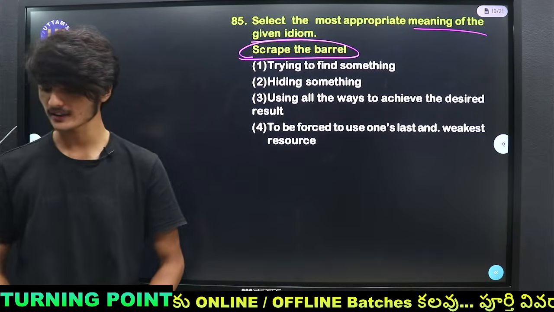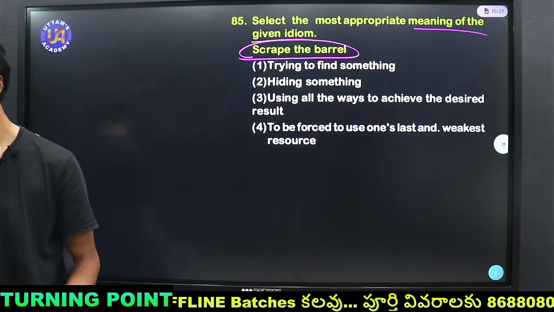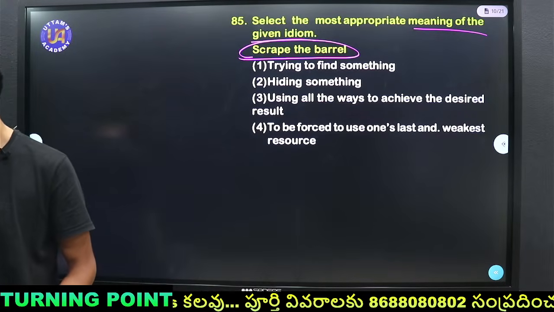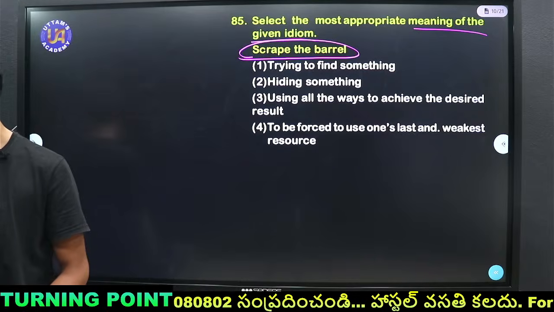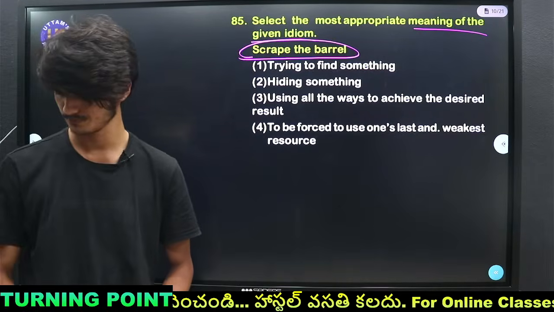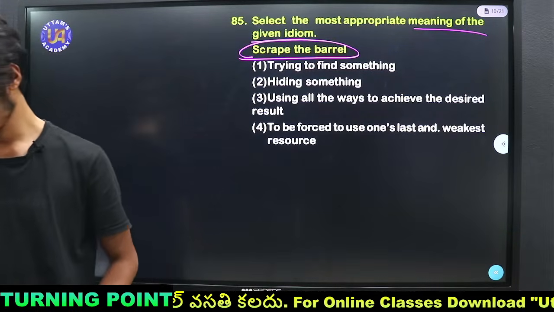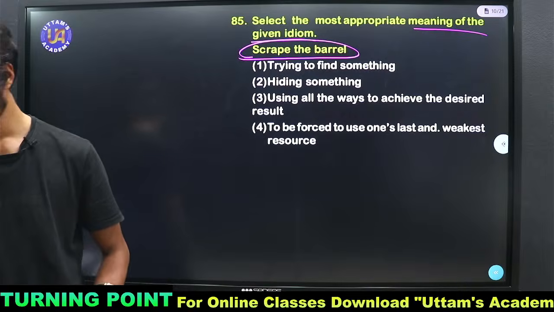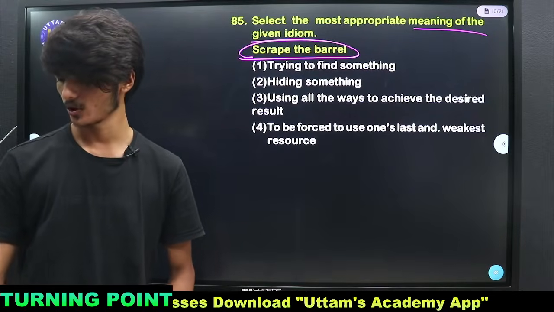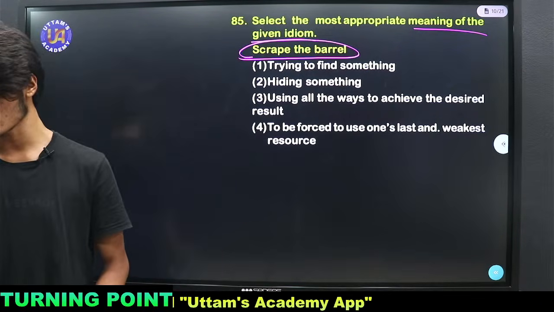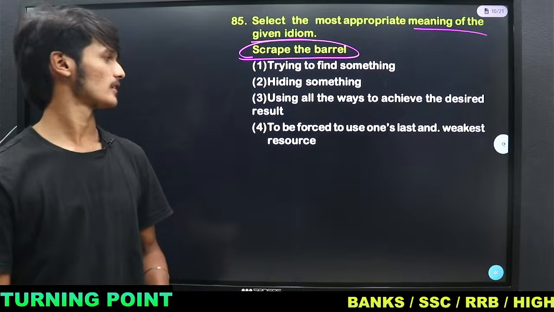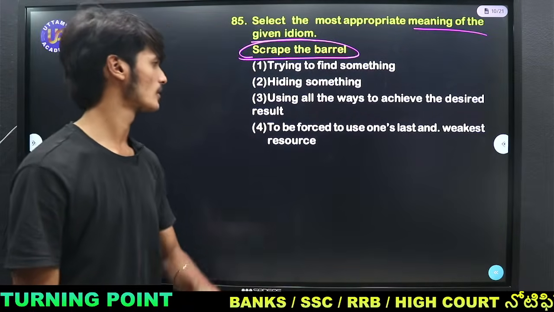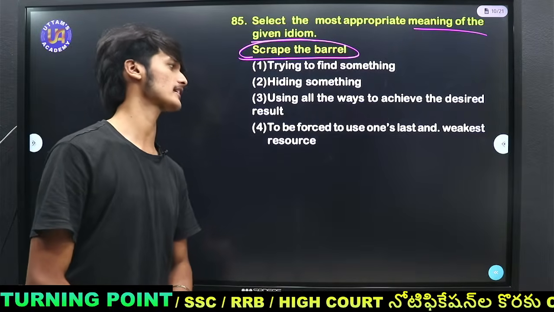So what do you think is the right one? Any guesses are allowed. You are free to answer any of the options you think or feel may be right. Lakshmi Prasanna says option 4, to be forced to use one's last and weakest resource.